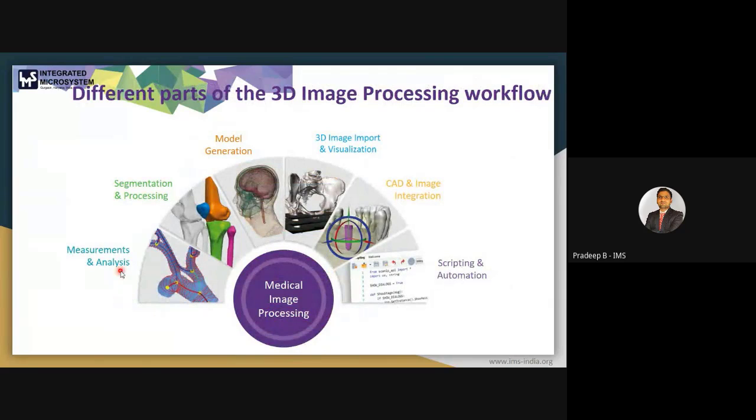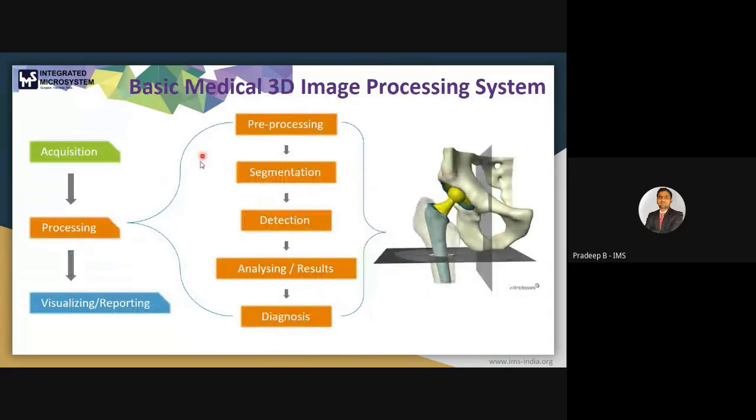Next are the different parts of the 3D image processing workflow. I forgot to inform you that this processing part will be done by software. We can use open source, which is good, but it has some limitations, which we can discuss later during the demonstration part.